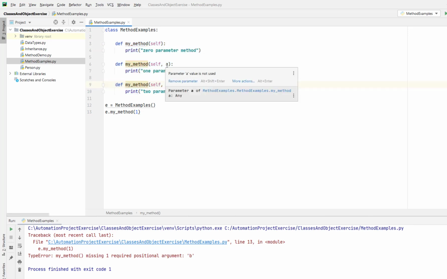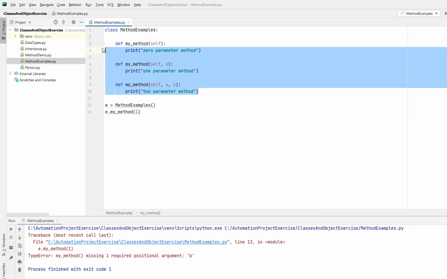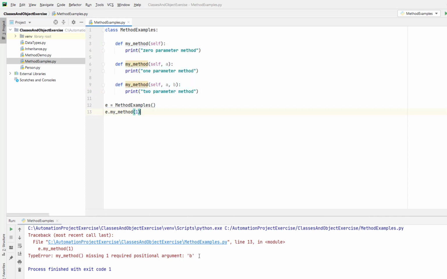This is because method parameters in Python do not have a type. When we define a method, we don't specify a type here like integer or character or double or string. We don't do that in Python. But when we call the method, we have passed one parameter. So when this program gets compiled, what happens? It tries to send a single value, and this single value can be a double, string, or even an integer. That's the reason the interpreter is not able to understand what the type is and gets confused. So it's giving us an error saying that this method needs one more parameter.